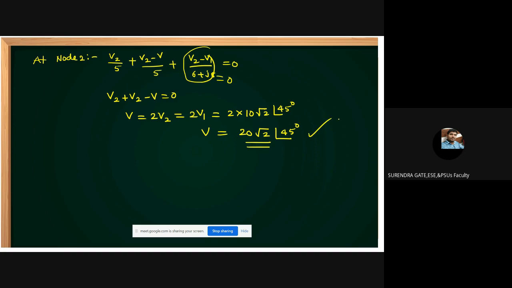This is a 2 marks question in the GATE exam. But practice more and more. Because I am explaining, that's why I am taking more time to solve. Once you practice and solve on your own, it takes less time. For a 2 marks question, 2 or 2.5 minutes is no problem. Once you are confident on the problem, taking 2.5 or 3 minutes for 2 marks is no problem in GATE.